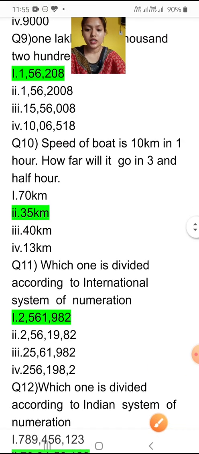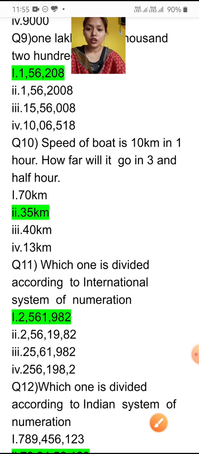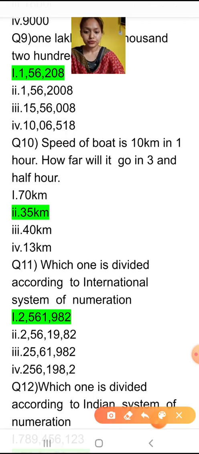Now the next question is, the speed of a boat is 10 kilometers in 1 hour. In 1 hour it is traveling 10 kilometers. How far will it go in 3.5 hours? You have to find for 3.5 hours, 3 hours complete, then half an hour more.